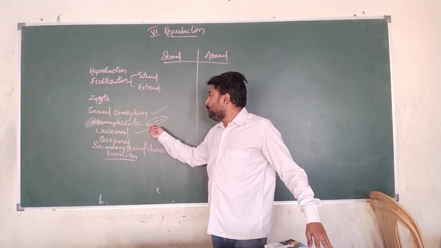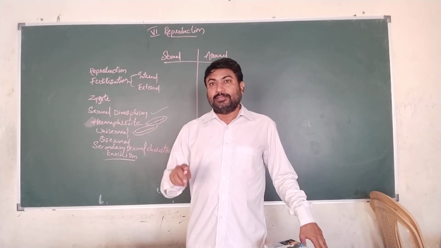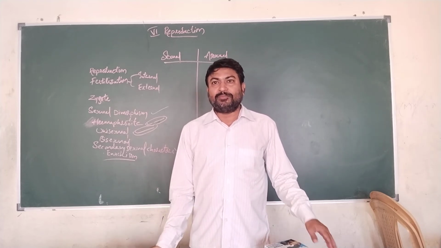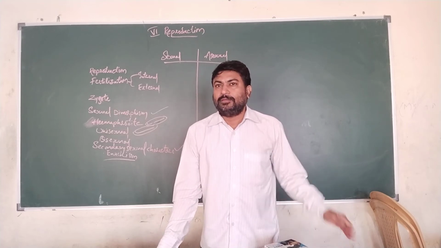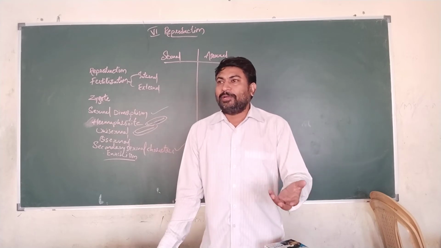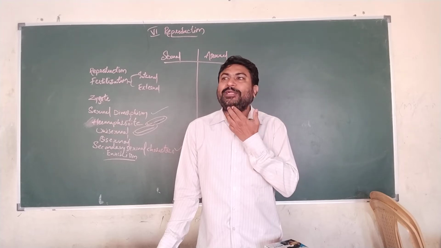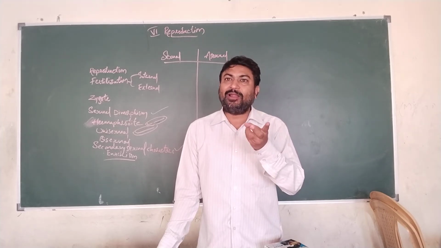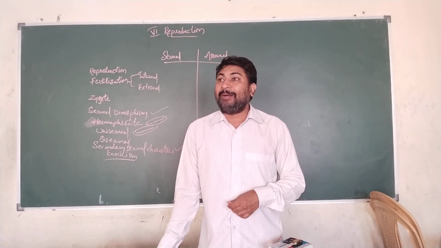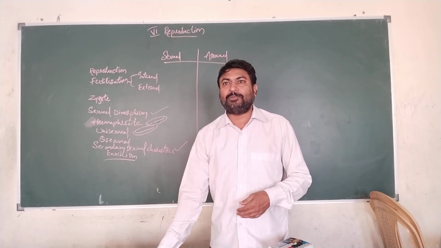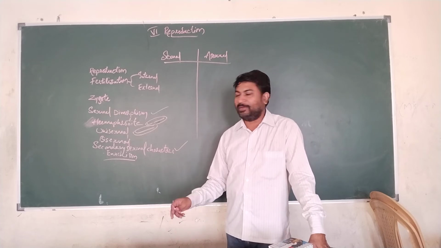Unisexual means only one sex organ is present, and they are separated and distinguished. For example, you can take trees, like the neem tree, where only one type of sex organ is present, either male or female. Okay. For example, you can take the palm tree. Palm tree is the best example where either only males are present or only females are present.